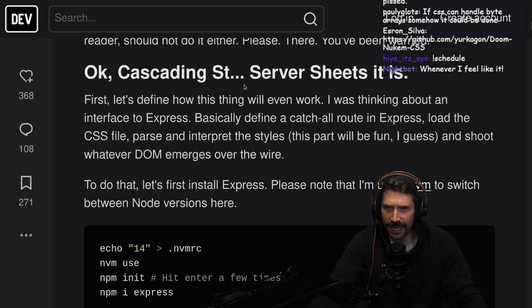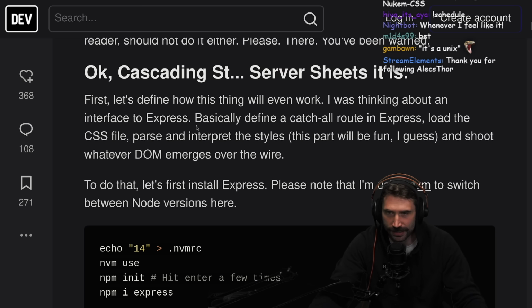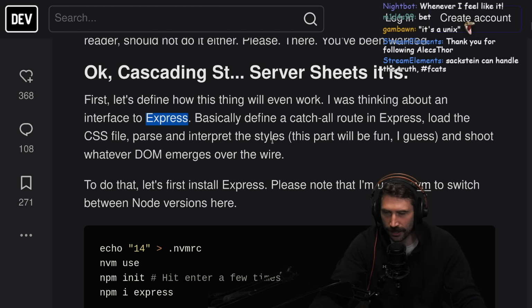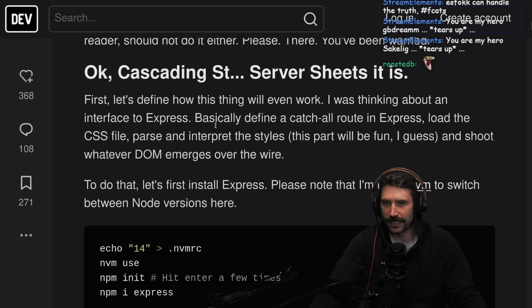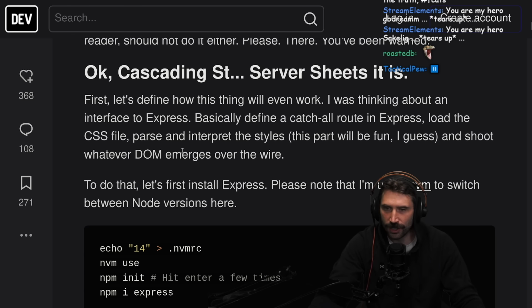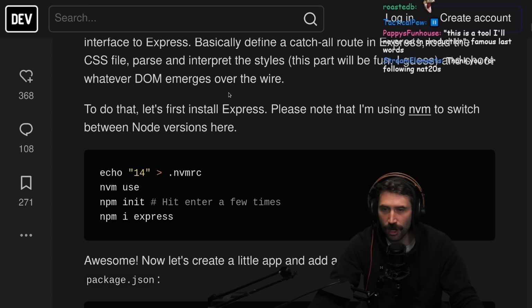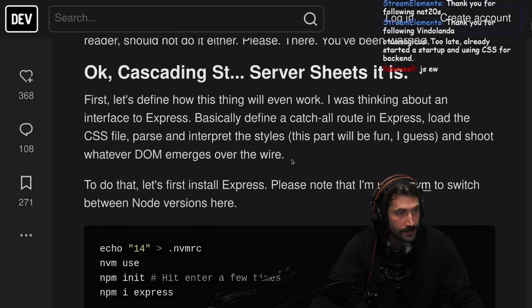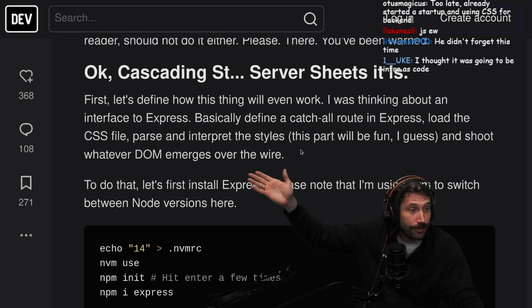Let's see. Okay, Cascade Server Sheets. Let's define how this thing will even work. I was thinking about an interface to Express, a slightly better language than CSS for a backend. JavaScript, that is. Basically, define a catch-all route in Express, load the CSS file, parse and interpret the styles. This part will be fun, I guess. And shoot whatever DOM emerges over the wire. Okay, that seems good. Oh, HTMX would be a great front end for this. You could do an HTMX front end and make this a real thing.